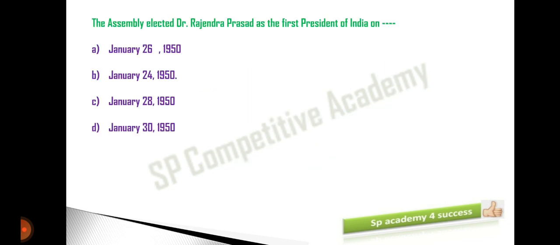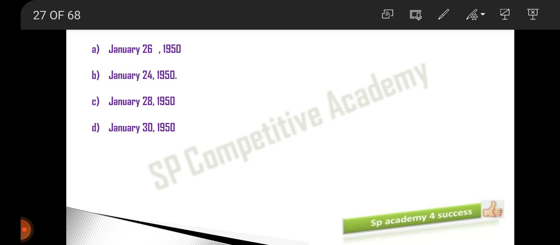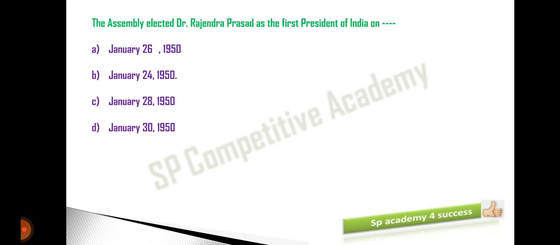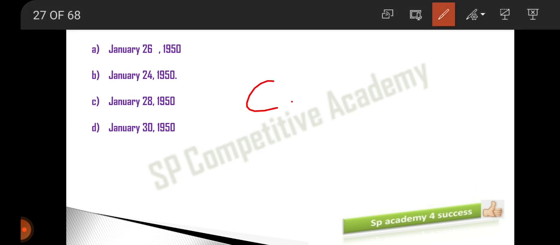Now moving on to the next one, the Assembly elected Dr. Rajendra Prasad ji as the first President of India on which date? I have explained this point last time also, the last session for the Constituent Assembly was January 24th, 1950.